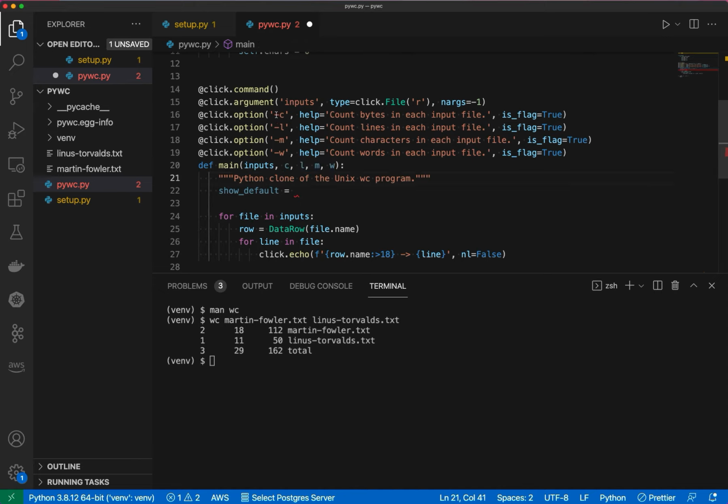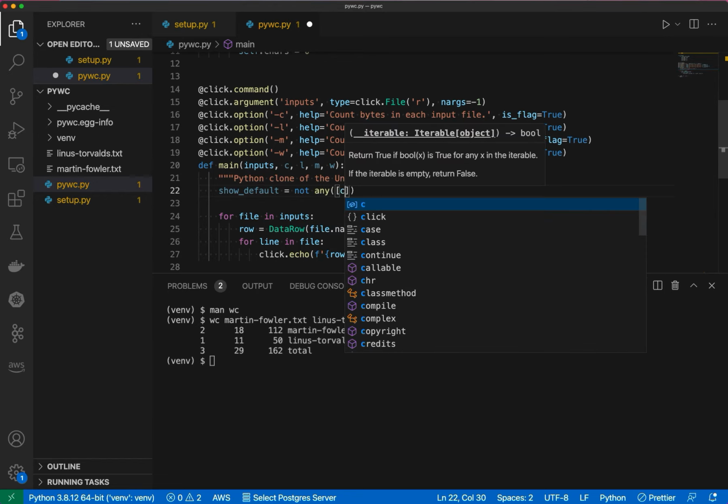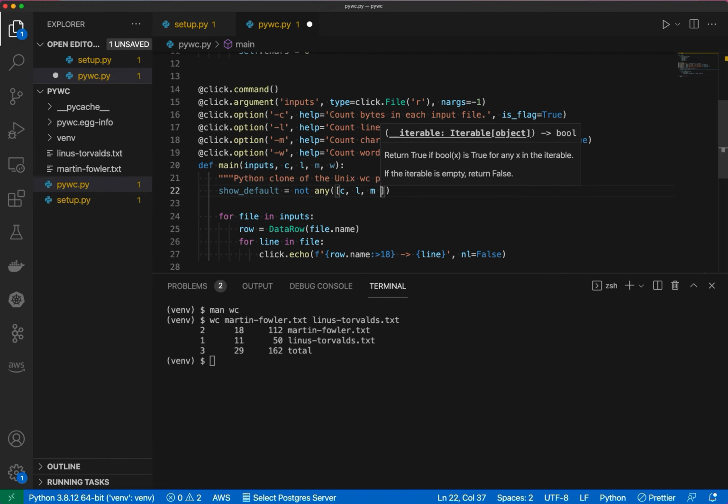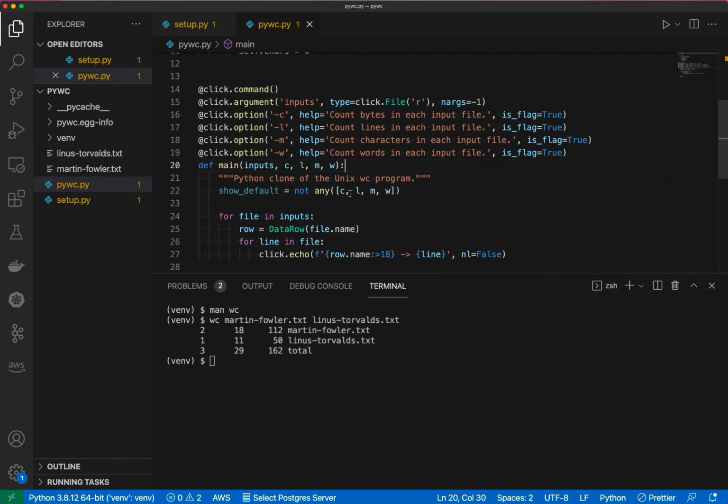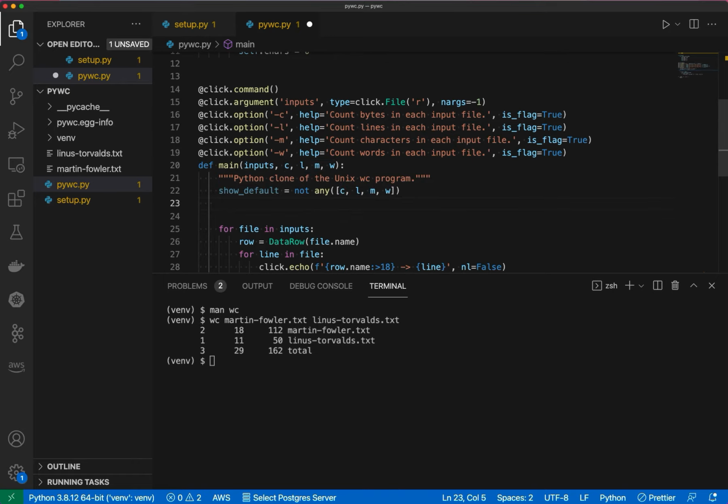By default, a Boolean flag, if it's not given with the command, is going to be false. So let's say not any of C, L, M, and W. So if none of these are true, show default is how that should read in your mind.